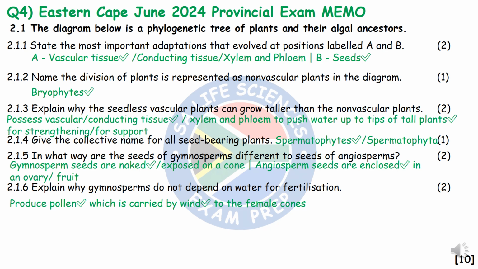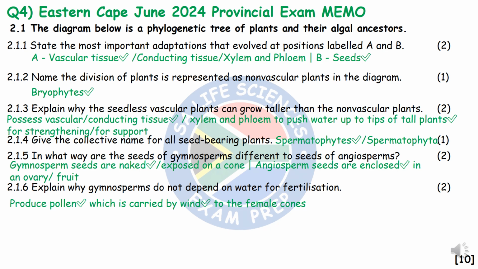2.1.3, explain why the seedless vascular plants can grow taller than the non-vascular plants. So seedless vascular plants is referring to pteridophytes and non-vascular plants is referring to bryophytes. So the reason why they can grow taller is because, mark number 1, they have vascular tissue. Mark number 2, you can also say that this means they have xylem and phloem. But that doesn't answer the question. We have to say why it is that this vascular tissue allows them to grow taller.